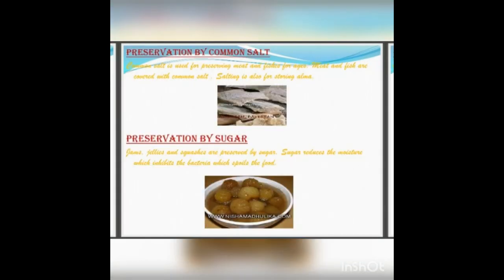And next one, preservation by salt and sugar. Growth of microorganisms can be prevented by adding a high concentration of salt and sugar. Fishes are immersed in concentrated salt solution to prevent spoiling. Jam, jellies and fruit squashes are preserved by adding sugar.